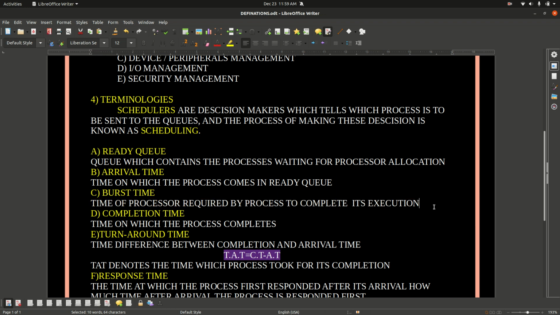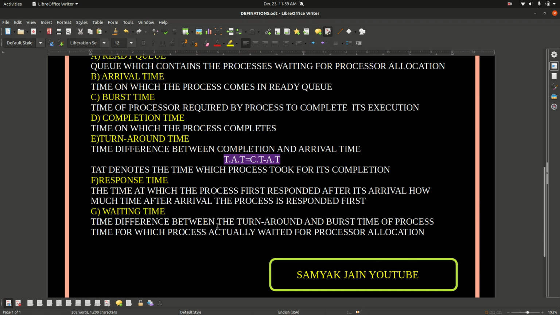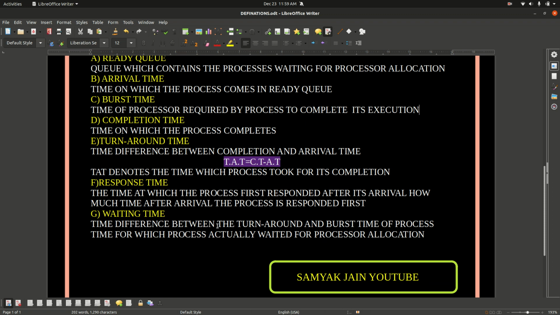Simple. Then we will move towards the next terminology, which is the completion time. What do you mean by the completion time? The time at which the process completes is known as the completion time. That's fine. We can deduce it from its name as well. Completion means the time at which the process completes.